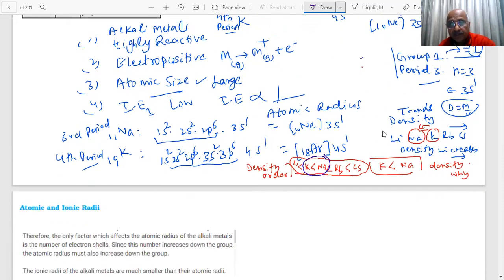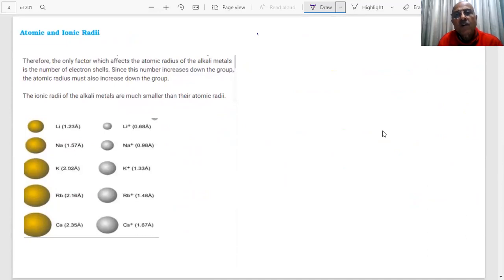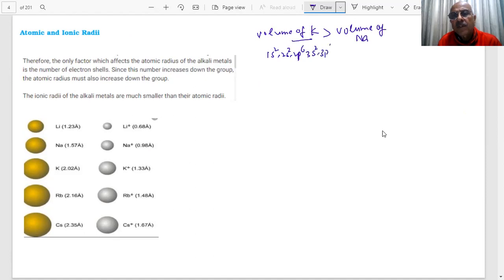What I'm trying to say, student. The reason which we told you, we already know. We said that the volume of potassium becomes more than volume of sodium. Why does it become more? Because in the electron configuration, what we wrote just now, 1s2, 2s2, 2p6, 3s2, 3p6, and 4s1. This is the potassium. But there is one inner 3d subshell, student, which is vacant. 3d0.